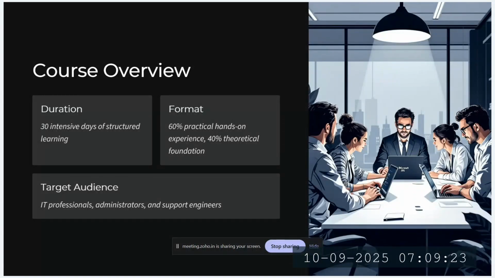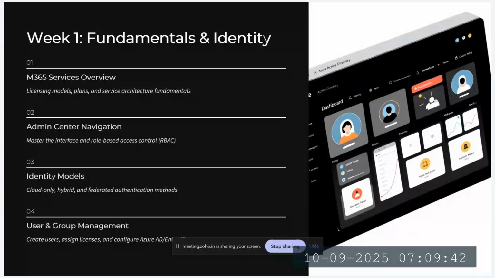That would give you a good grasp and even help you prepare for the interviews as well. And after that, we will demonstrate that theoretical knowledge with hands-on experience. Like I said, the first week we have defined for fundamentals and identity. Within the first week, we'll go through the basic fundamentals of Microsoft 365.